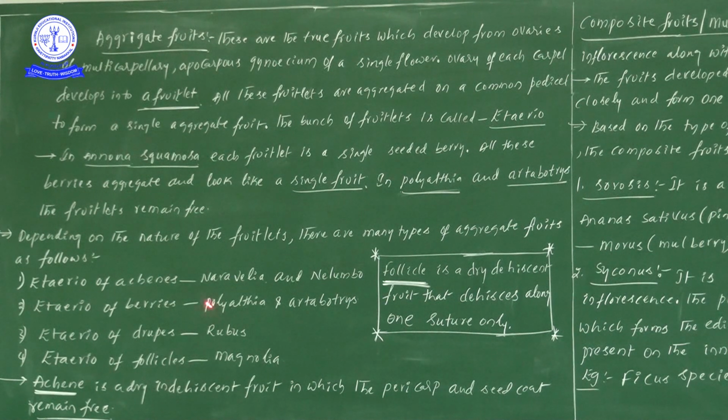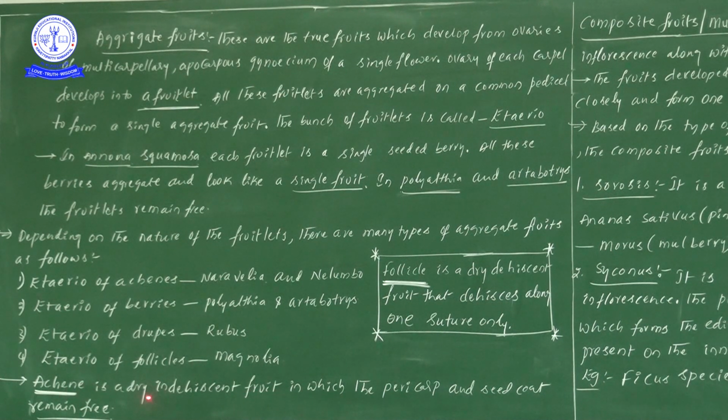Now sir, achene is a new term. We heard berry, we heard drupe, we heard achene, but follicle we didn't hear. Sir, please give information also. Achene is nothing but a dry indehiscent fruit. An achene is a dry indehiscent fruit in which the pericarp and the seed coat remain free. One more time, you see that an achene is a dry indehiscent fruit. Which one? Achene.